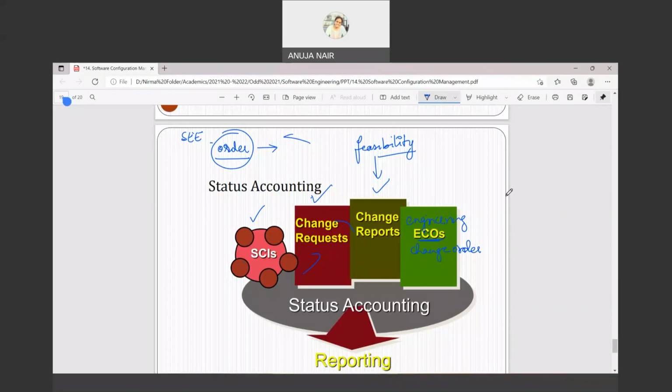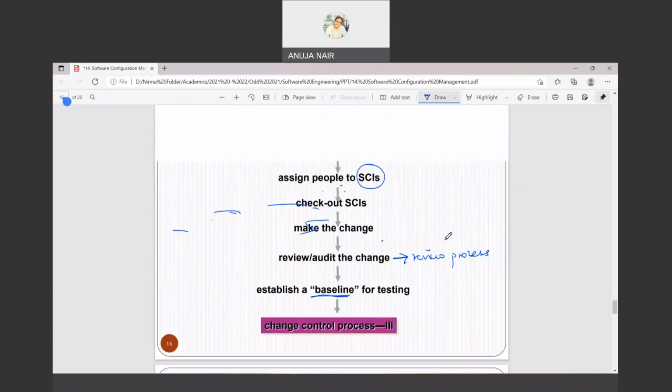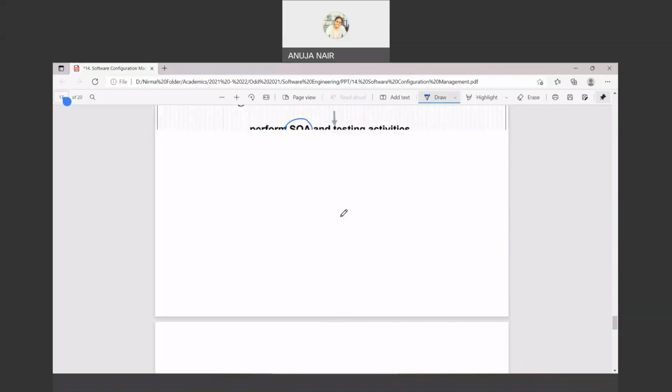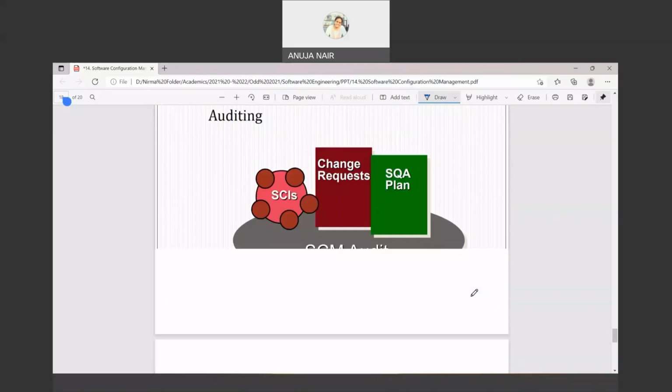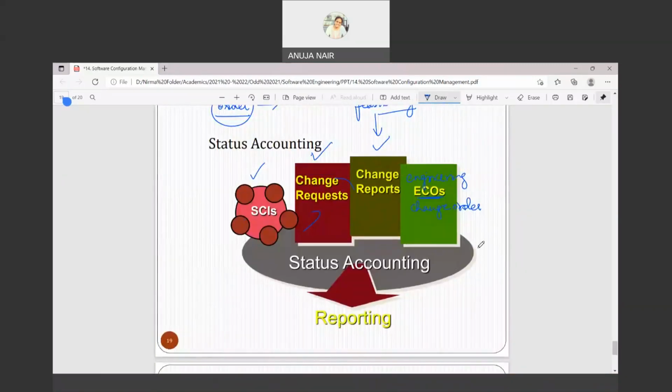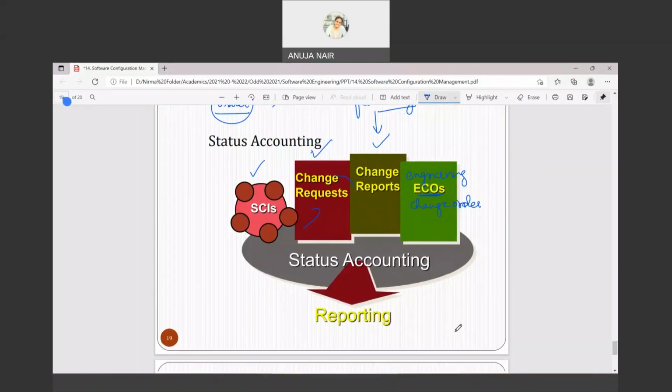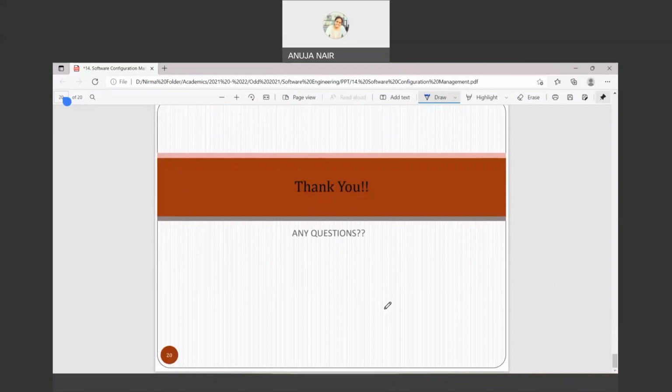If it is denied, then of course the user is informed. If it is accepted, then the entire process of assigning people to SCI till the release will be conducted. And of course you need to report everything, means you need to document everything. So that is the reporting part, right? So this is the end of software configuration management.